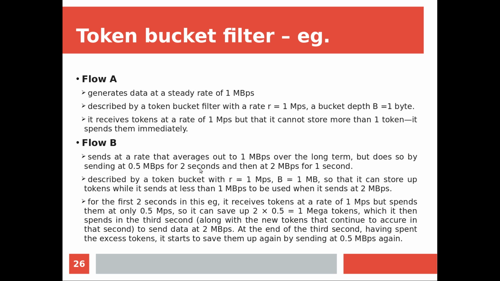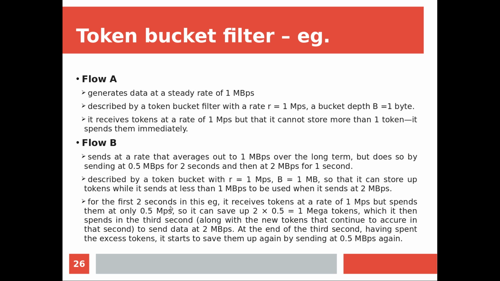During the first 2 seconds, I already accumulated 1 mega token. So out of these 2 megabytes per second, the first 1 megabyte can be sent with the accumulated tokens. Now to send the remaining 1 megabyte per second, the 1 mega token per second is getting generated. That is because tokens are generated at a constant speed, and some of them are accumulated. With that I am achieving my bursty data. So this is how it is working.